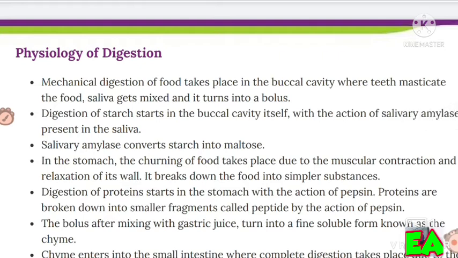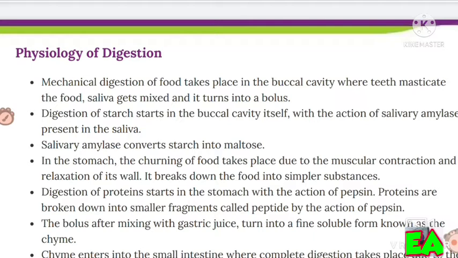Mechanical digestion of food takes place in the buccal cavity where teeth masticate the food, saliva gets mixed and it turns into a bolus. Digestion of starch starts in the buccal cavity itself with the action of salivary amylase present in the saliva. Salivary amylase converts starch into maltose.